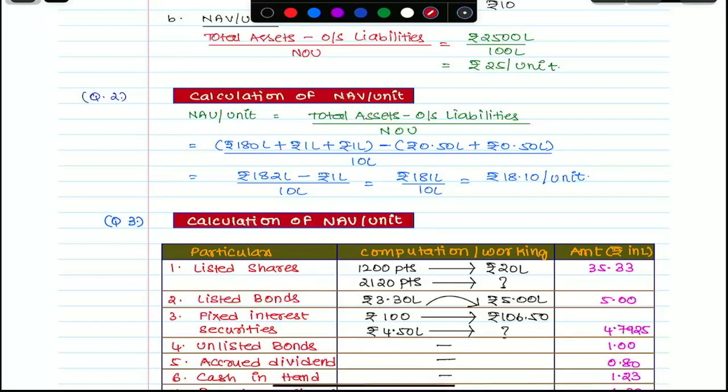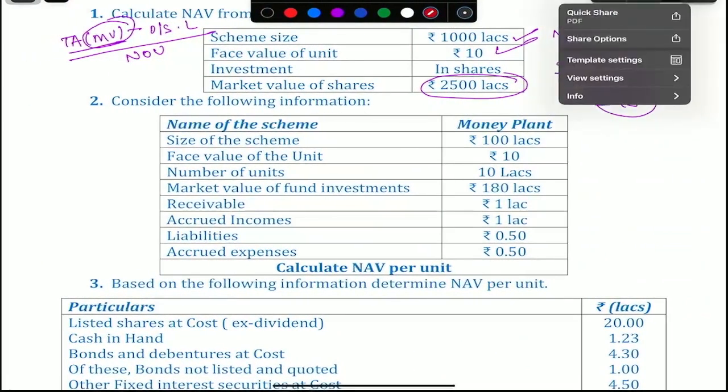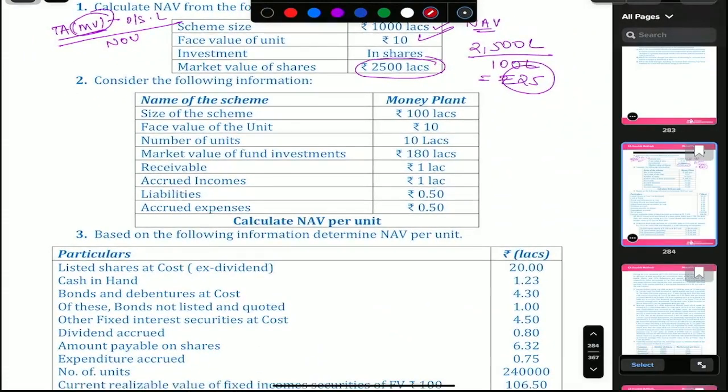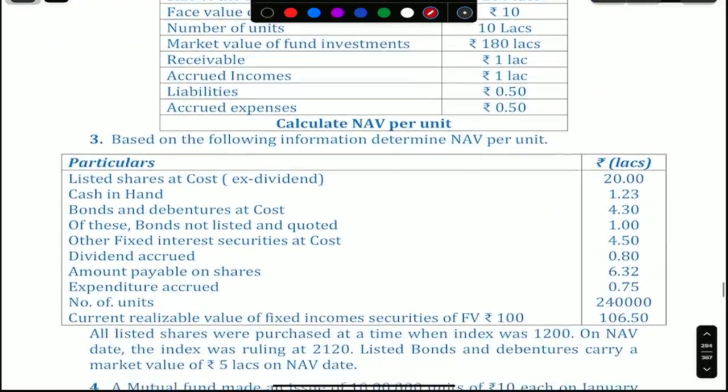Okay, now completed. Can we go to the next one? Okay. Next one. Now question number 3. Very popular question in the exam.